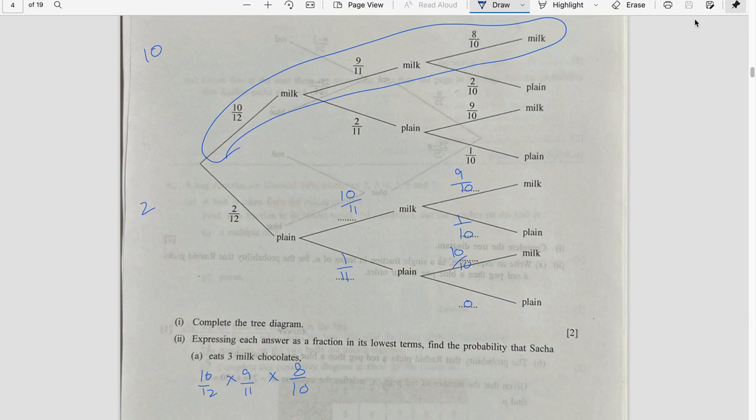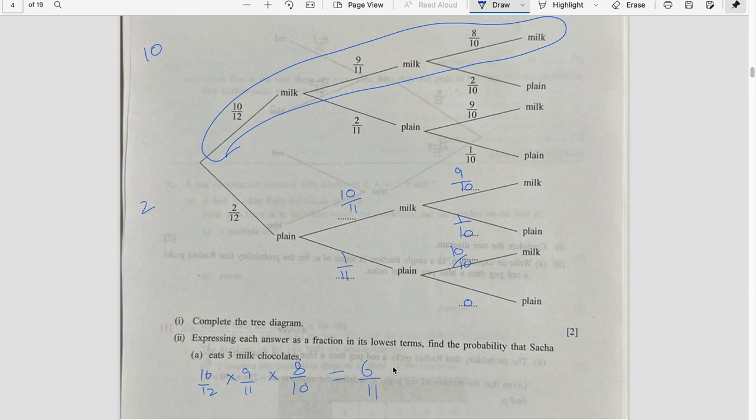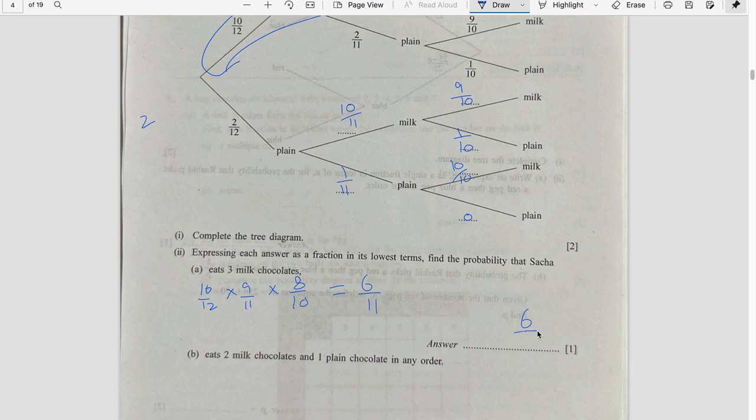So this is 10 by 12 times 9 by 11 times 8 by 10, and it is 6 by 11.